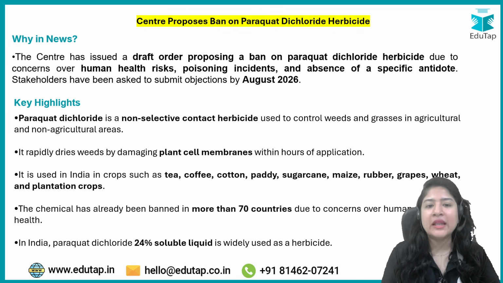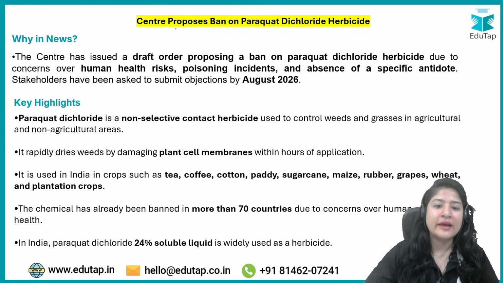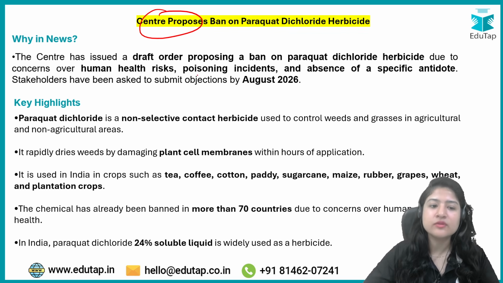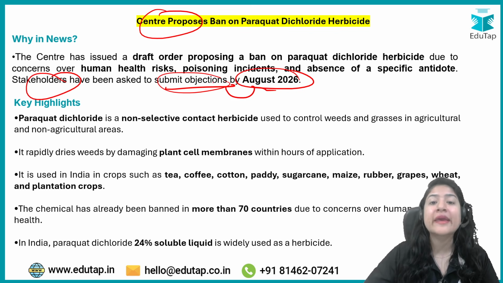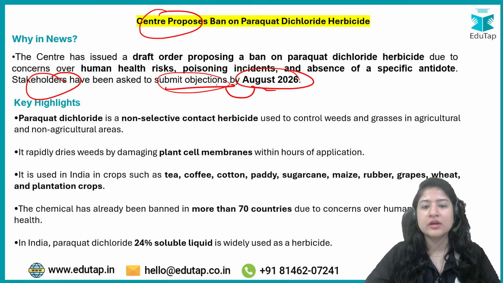ठीक है, अब पहला है कि प्रपोज करा अभी सेंटर ने बैन, however it is not banned yet. Okay, the government has asked all the stakeholders to submit objection by August 2026 if they feel that it should not be done. What is their case that why it should not be banned? They can submit it by August 2026.